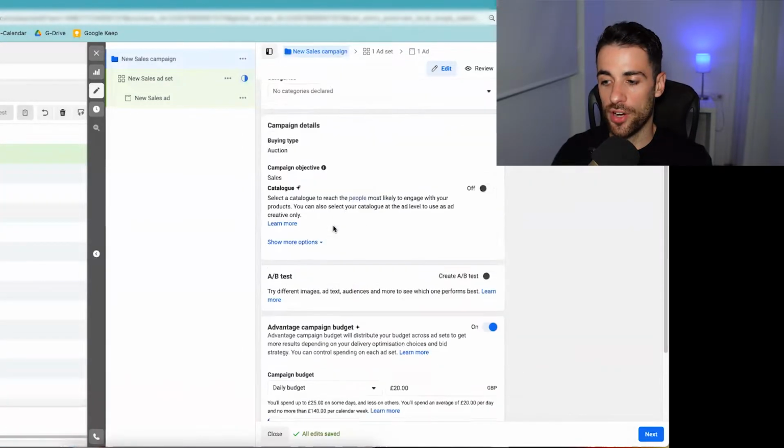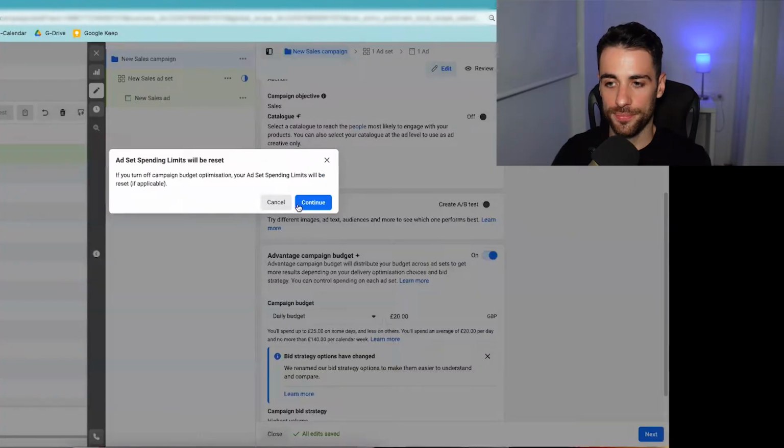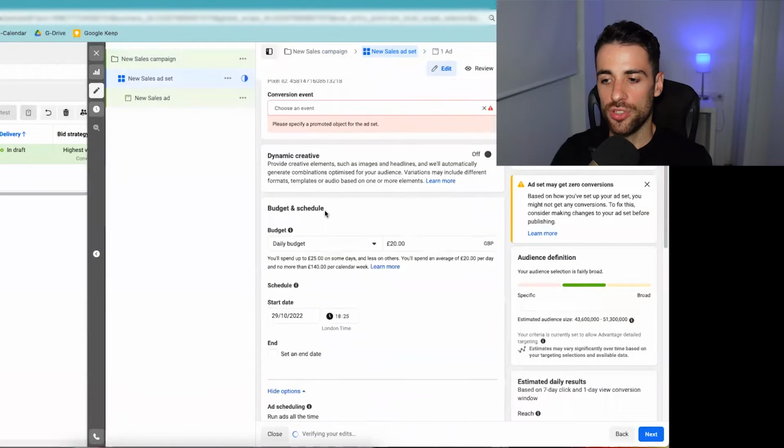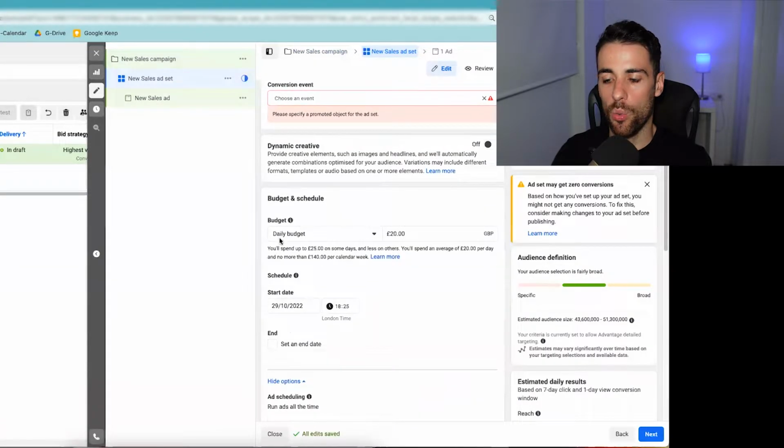And in the ABO version, you would have this turned off. Let's turn that off. And now when we come to the ad set, you can see that I can determine what budget I want to put for this ad set. If I had multiple ad sets, I can put different budgets in each of those ad sets, or I could have the same budget, whatever I want to do.